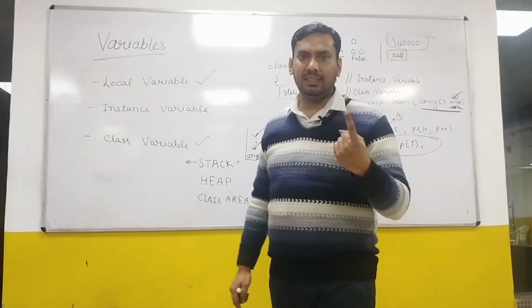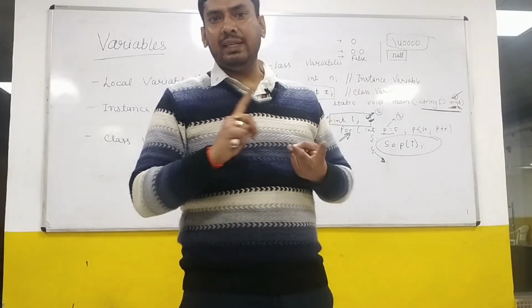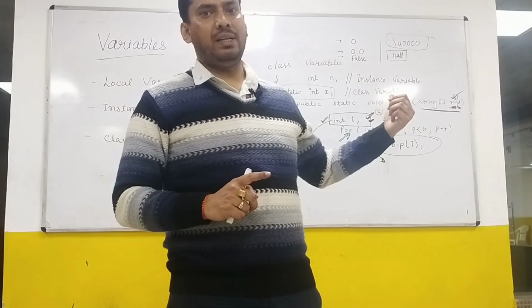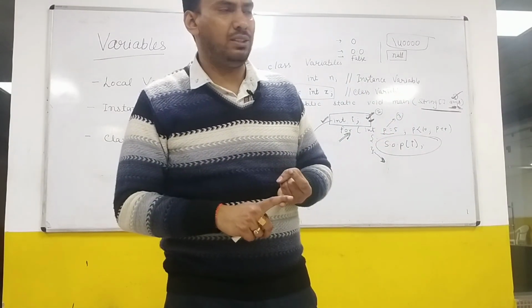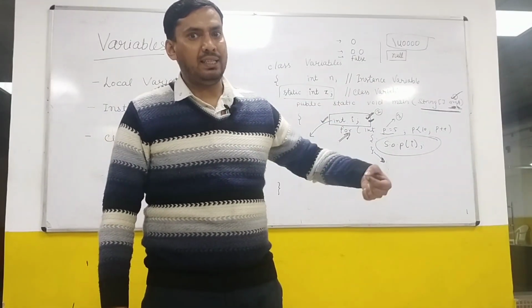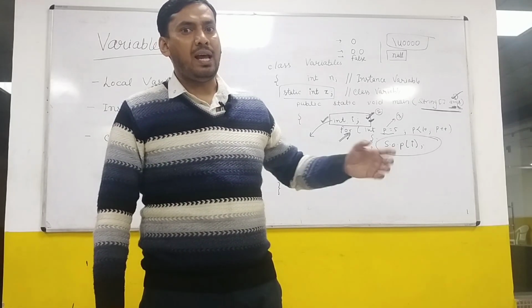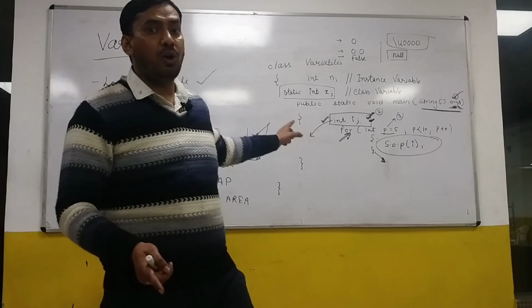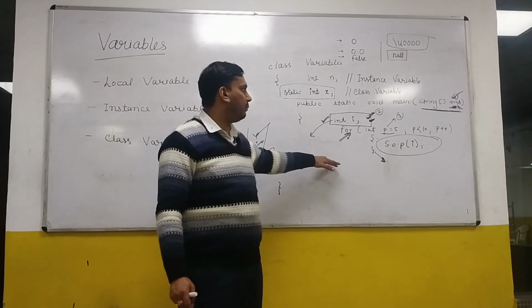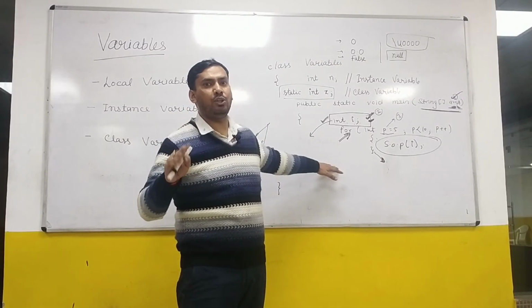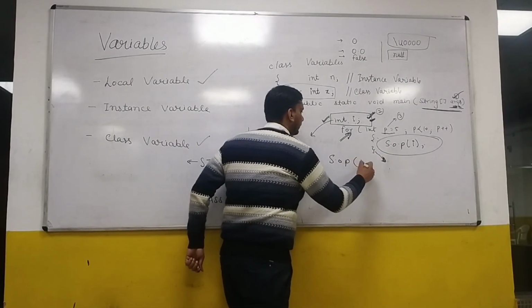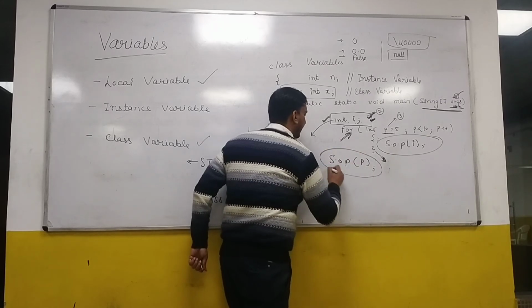First thing, it is created inside the stack. Second thing, it is not getting any default value. Third thing, it is not allowing any kind of modifier. No modifier, even access modifiers are not allowed. Fourth thing, it is created as soon as the line declaring this variable is executed, and it is deallocated as soon as the block completes. If you try to access it outside the block, it will give you a compilation error, cannot find symbol. If you try to print the value of p here,